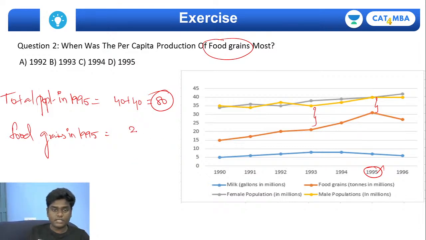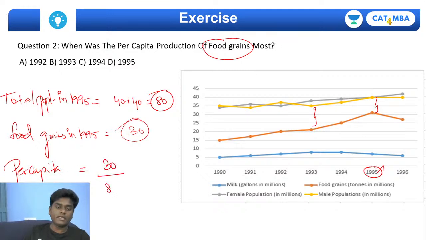Okay, it's 30, let's take that. So what will be the per capita production of food grain? It's going to be 30 divided by 80. This will exactly give you 0.375. But if you try to take it for 1993, let's see whether this is actually greater or smaller.